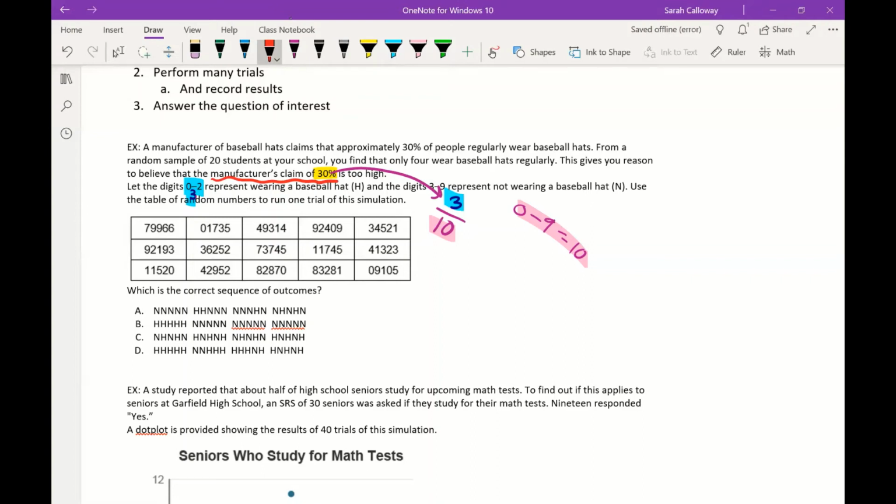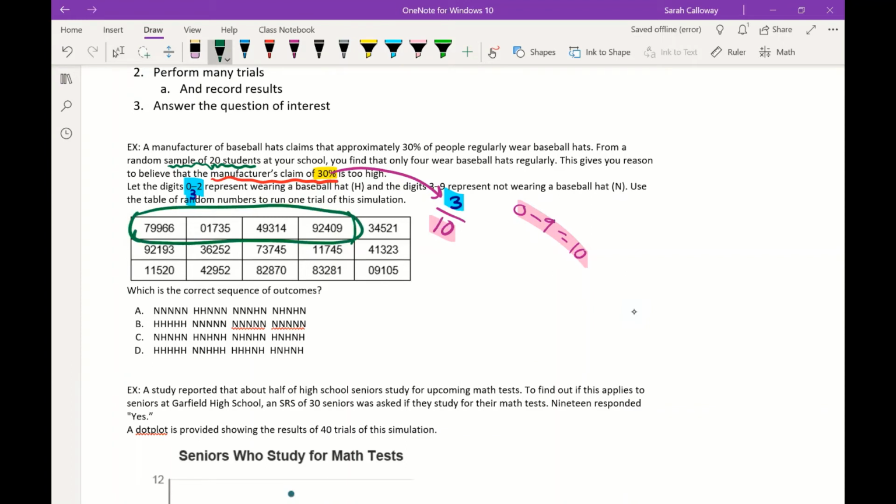And so these are single digit numbers. So we're going to do one trial of the simulation, which means that we're picking 20 students, right? So we had a sample of 20 students, so we're simulating that sample. Okay, so I'm looking for the first 20 numbers, and that's going to give me my sample. So since these are 5 numbers in each box, that means I'm really just going to look at the first 4 boxes. That's going to be my sample.